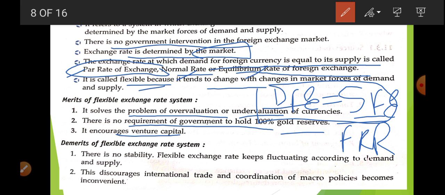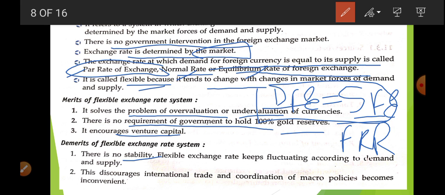Now the demerits: no stability. I had told you that it changes not only frequently but even in one day it changes many times. You must have heard in the news that the rupee has weakened, the rupee has become stronger. So this is related to what? This is related to appreciation or depreciation of domestic currency, and it is just because of this flexible exchange rate.